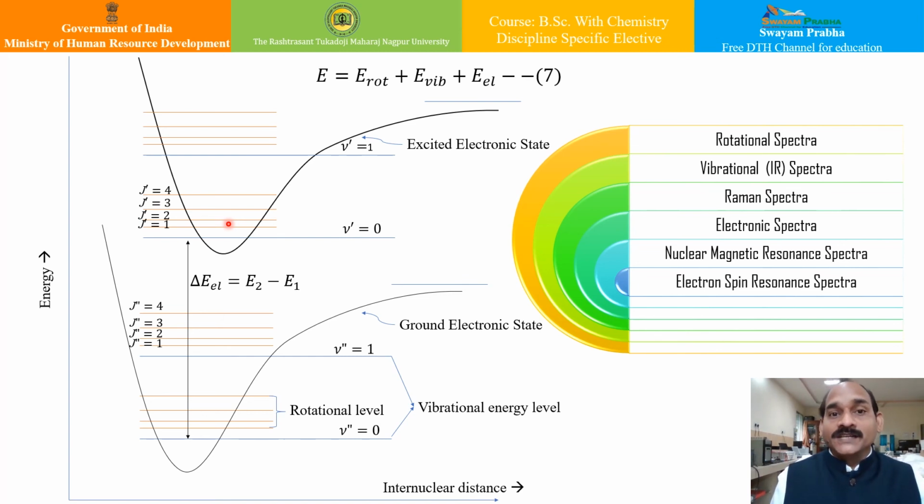Likewise, the electronic spectra appear when an electronic transition takes place in the molecule due to absorption of radiation in the visible and UV region, to a sufficiently high extent so that it can jump from one electronic state to an excited electronic state. So the electronic spectra are complex in nature, and since vibrational and rotational transitions are also accompanied along with it, it becomes a little more complex. We will understand the electronic spectra in detail in the electronic spectra lecture.